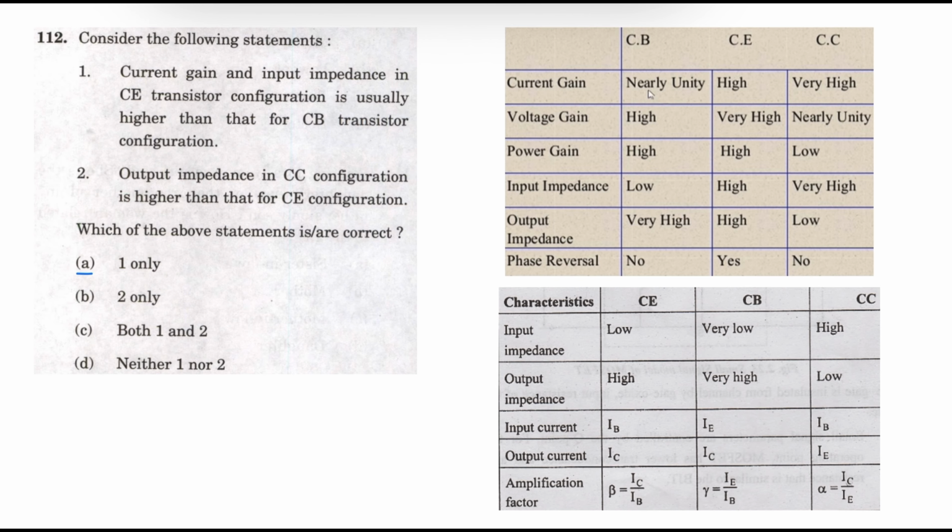Next question. Consider the following statements. Statement 1. The current gain and input impedance in CE transistor configuration is usually higher than that of CB transistor configuration. So statement 1 is correct. Here is the comparison between CE and CB. The current gain is higher in CE configuration and the input impedance is very high in CE configuration when compared to CB.